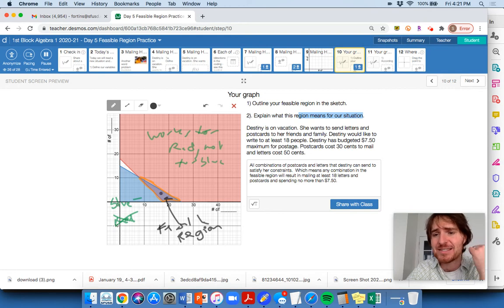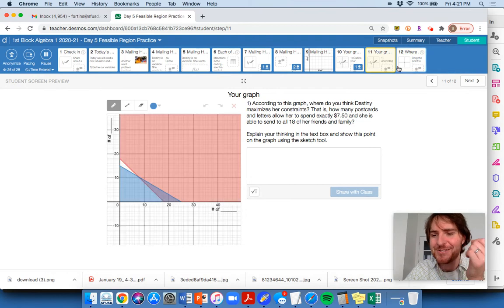That region of points spends less than $7.50, and it mails out at least 18 of the two of them combined. Okay, number 11. This is kind of a hard one here, so maybe it would be easier if you waited for the video. According to this graph, where do you think Destiny maximizes her constraints? That is, how many postcards and letters allow her to spend exactly $7.50?